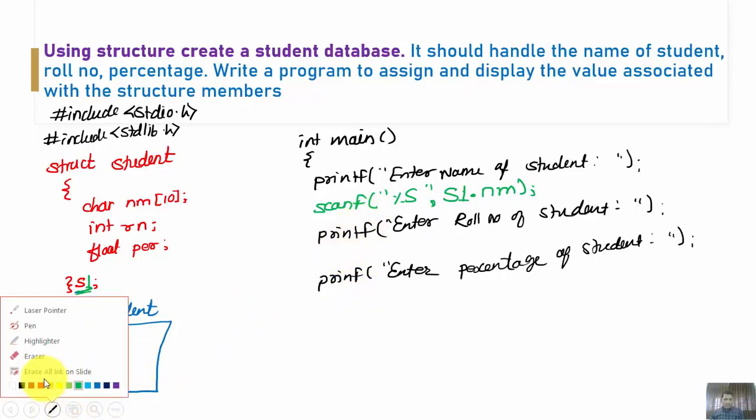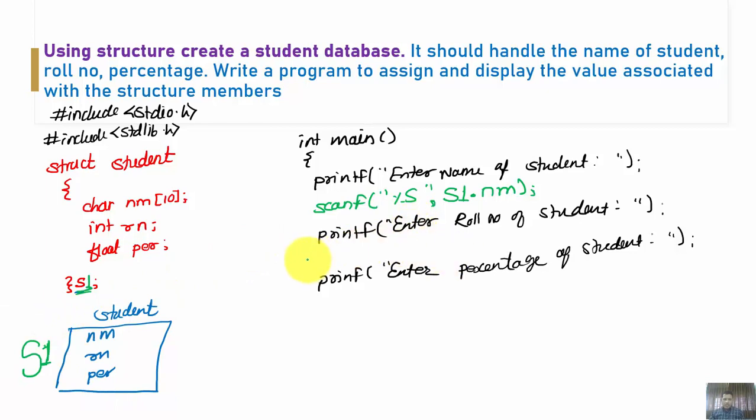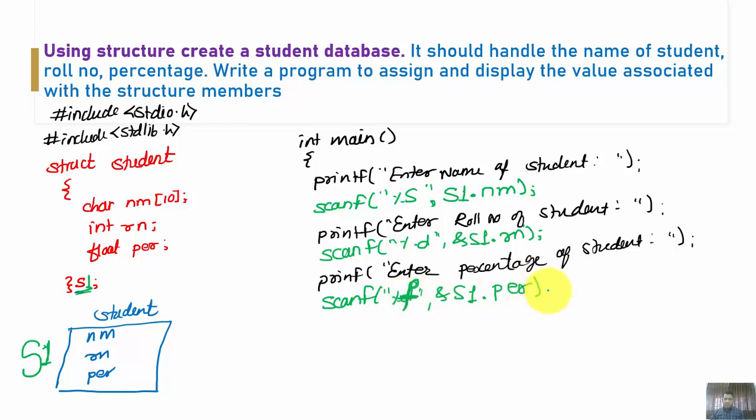To deal with the roll number of a student, scanf with %d, ampersand s1.nm. Sorry, not nm now, it's rn because the roll number is represented by the variable rn here. So &s1.rn. And the third one, to deal with the percentage, scanf %d ampersand s1.per. Sorry, it should be %f because it's a floating point.